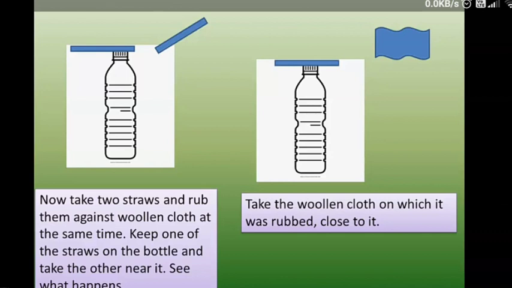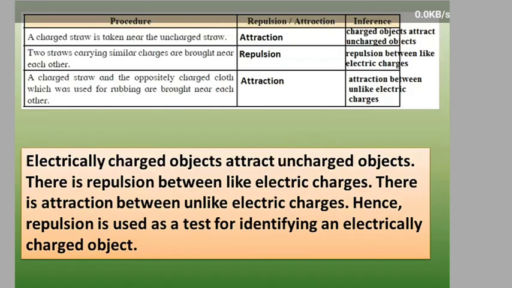Record your observation for each of the above procedures in the table. When a charged straw is taken near an uncharged straw, whether there is repulsion or attraction, see that and write it in the table. When two straws carrying a similar charge are brought near each other, what happens? You have already seen this. When two straws carry a similar charge, there will be repulsion and they will move away from each other.